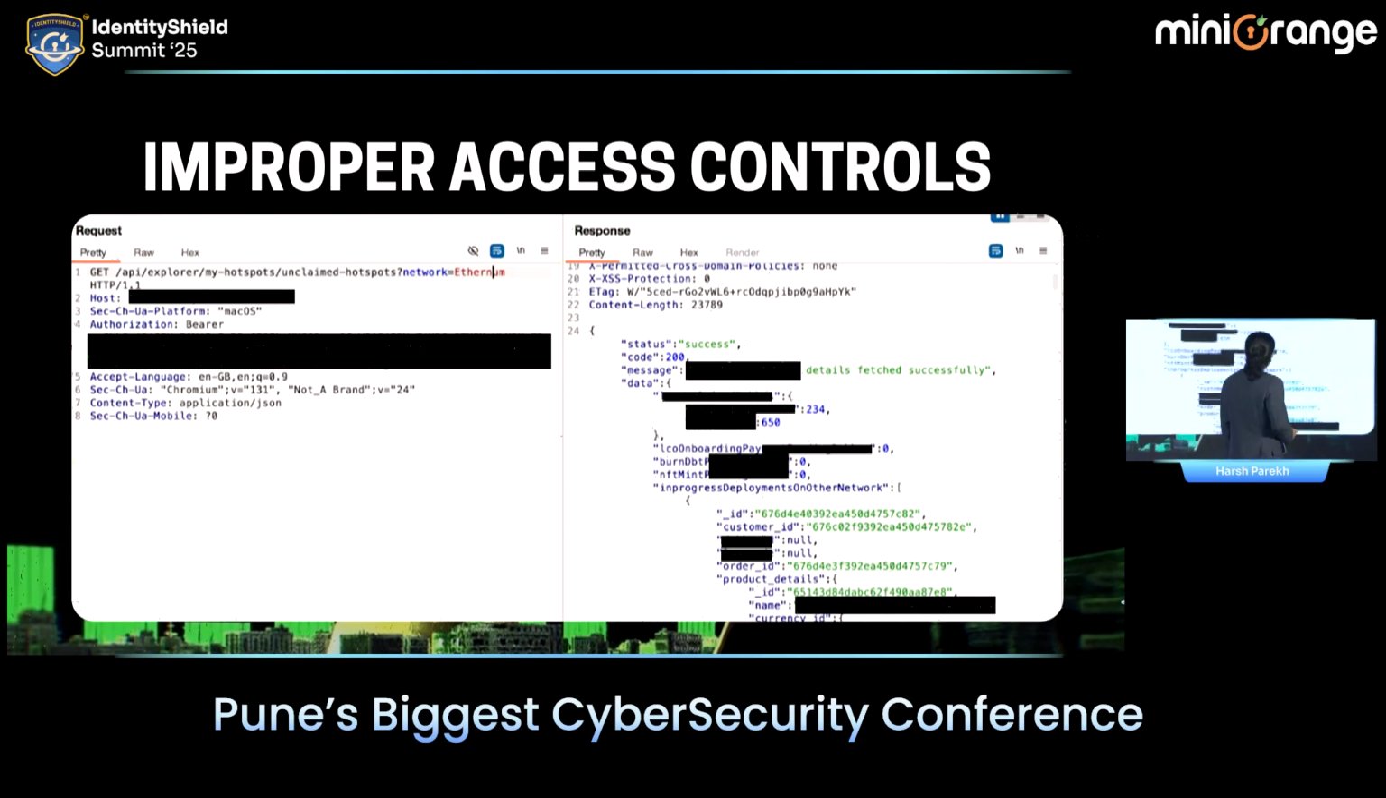After that, this was a different type of issue. It was because of lack of proper input validation. And there was a lot of sensitive information about the customers that was displayed below in the response. But overall, the logic was, there was a request to API Explorer and unclaimed hotspots. And specifically, the parameter network was accepting only Solana as keyword. Because this application was built on Solana, if you enter Solana, you would get the proper output that is expected.